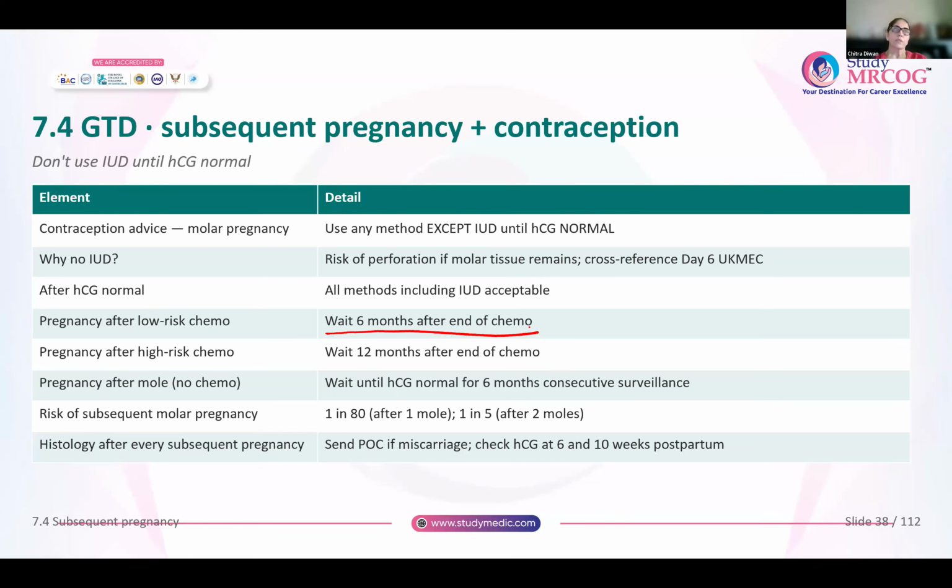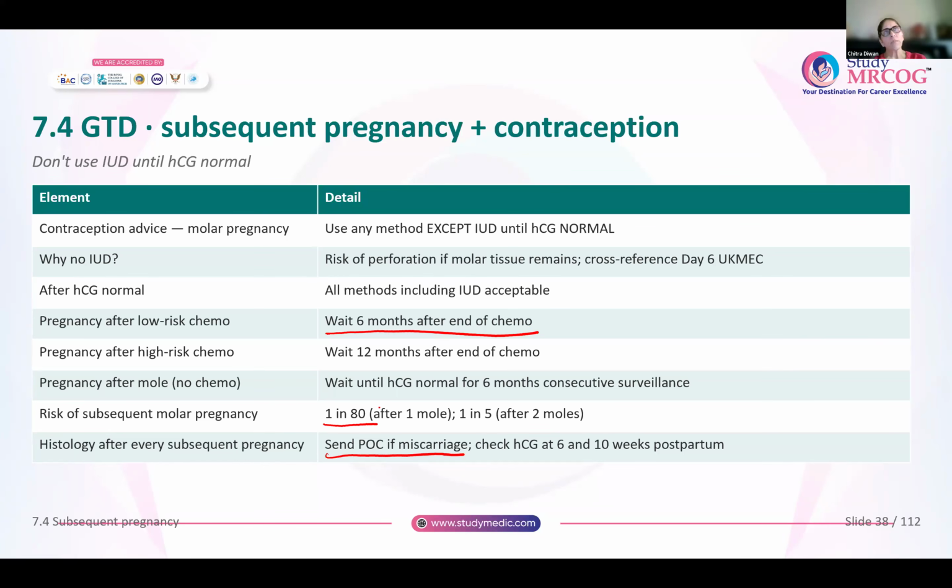Now, what about the histology? If she has had a molar pregnancy previously, and the second time again she has a miscarriage, at that time you will send the products of conception to make sure that it is not a molar pregnancy, because we saw that there is a risk of 1 in 80 of her getting a recurrent molar pregnancy.